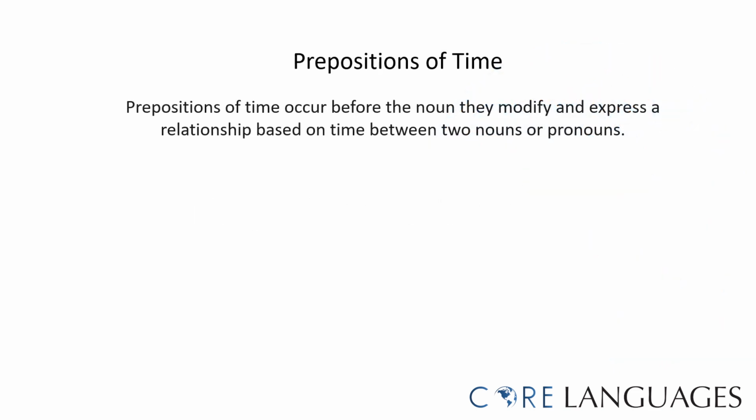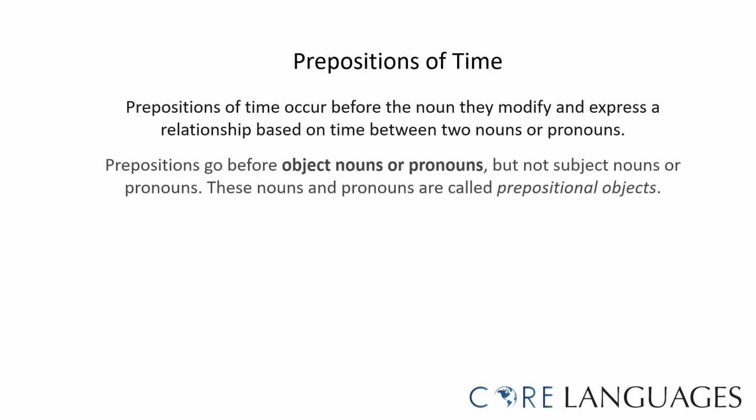Prepositions of time occur before the noun they modify and express a relationship based on time between two nouns or pronouns. They are typically placed before the object noun or pronoun and not before the subject noun or pronoun. These nouns and pronouns are then called prepositional objects.